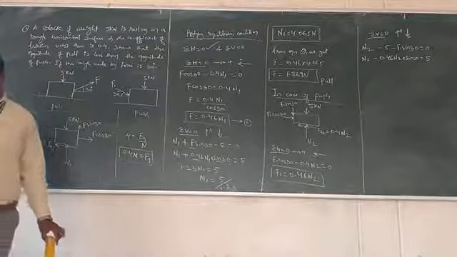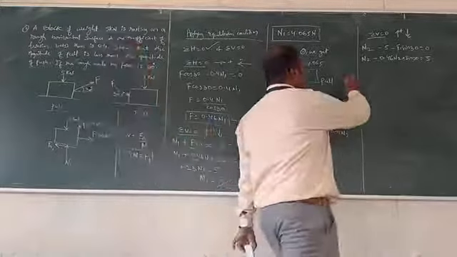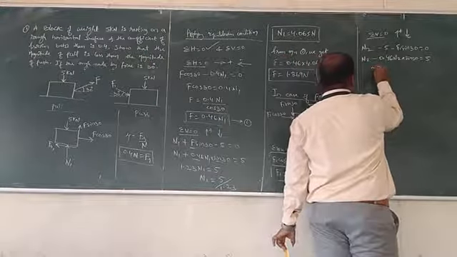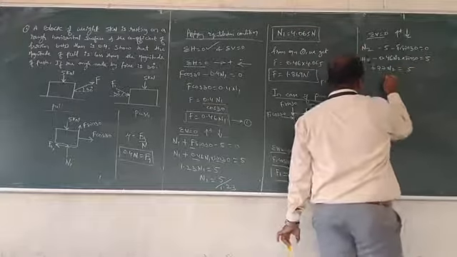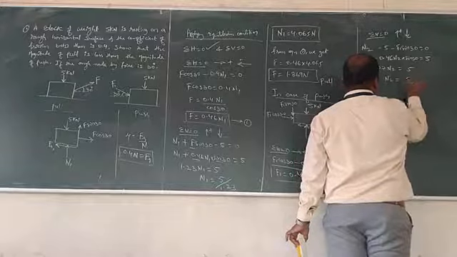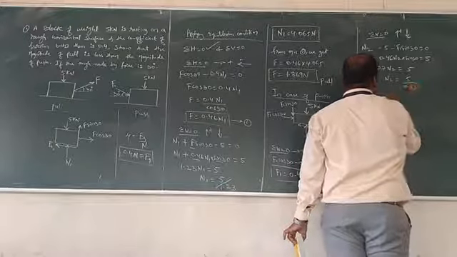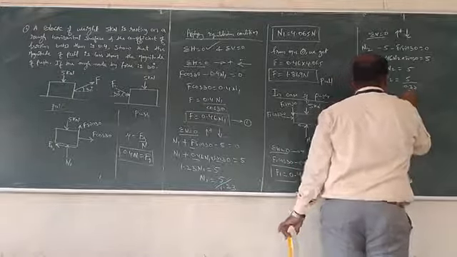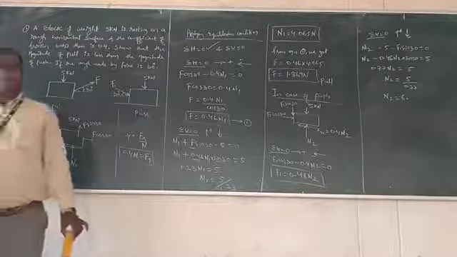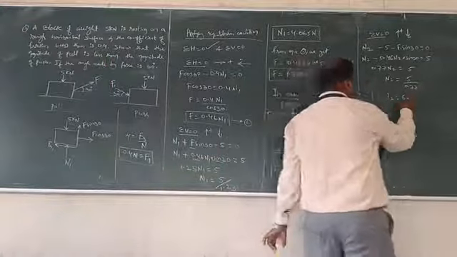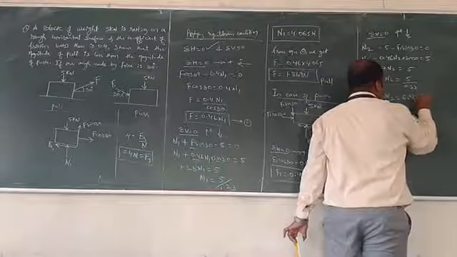When you subtract 1 minus 0.23, we get 0.77. So 0.77 N2 is equal to 5. So N2 is 5 divided by 0.77. N2 is equal to 6.493 Newton.